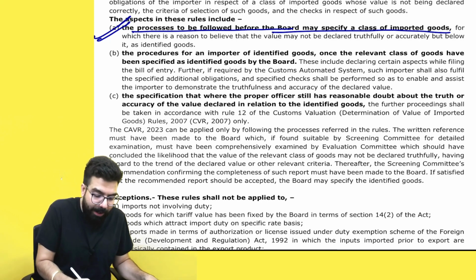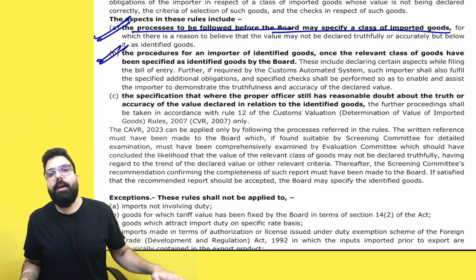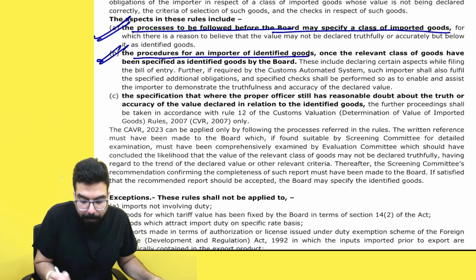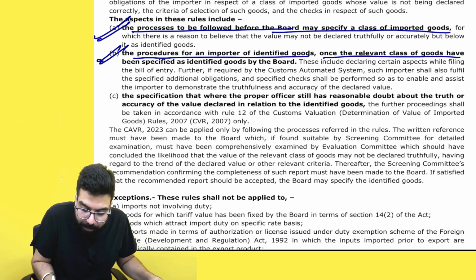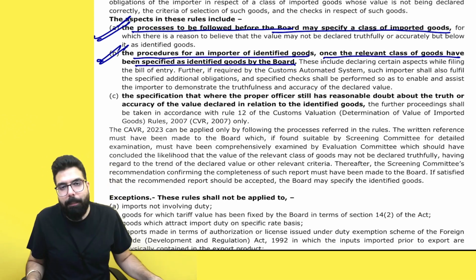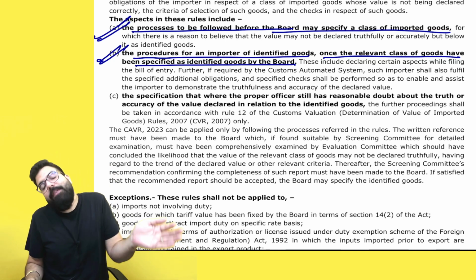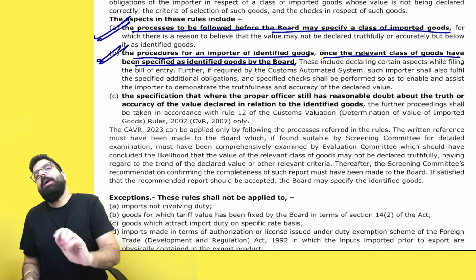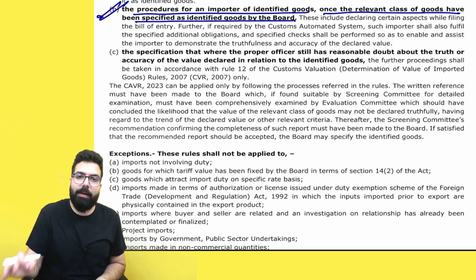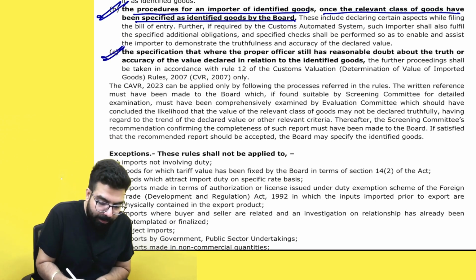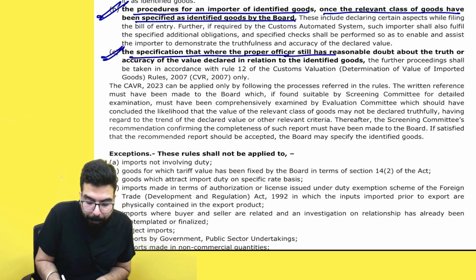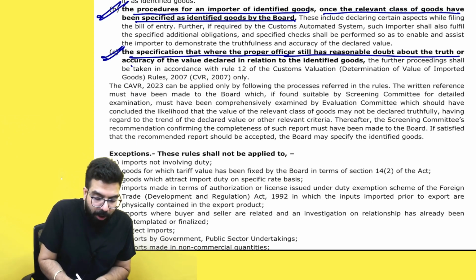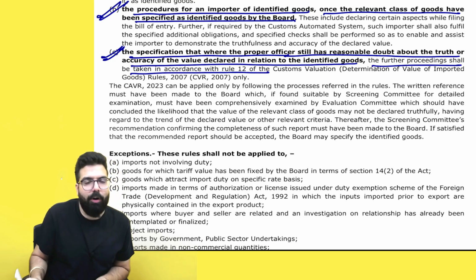Once they have identified a class of imported goods, the procedure applies to the importer of identified goods. Even after the procedures have been followed by the importer, if the custom officer still has a doubt, then where the proper officer still has a doubt about the truth or accuracy of the value declared, further proceedings shall be taken in accordance with rule number 12.